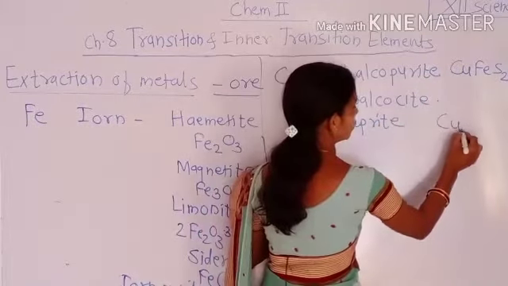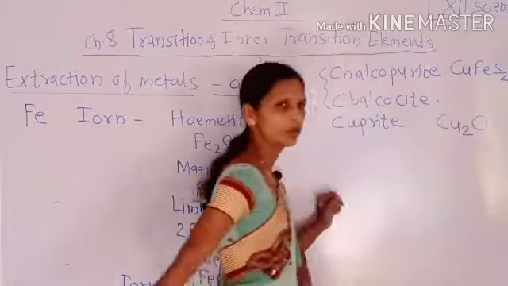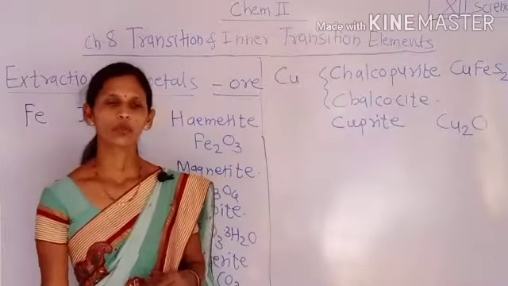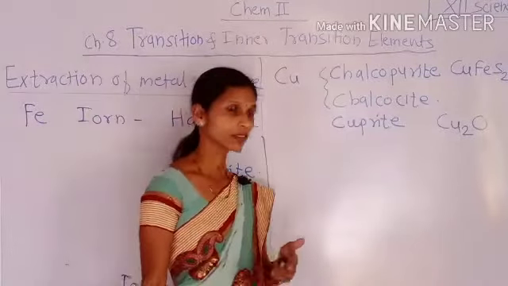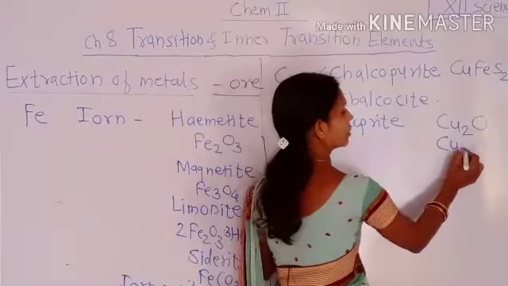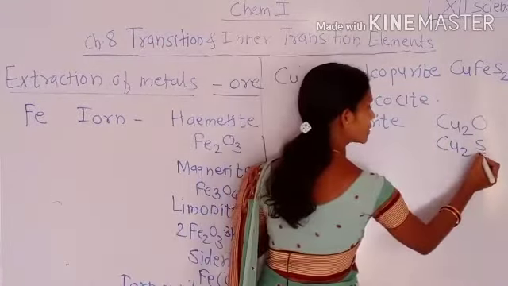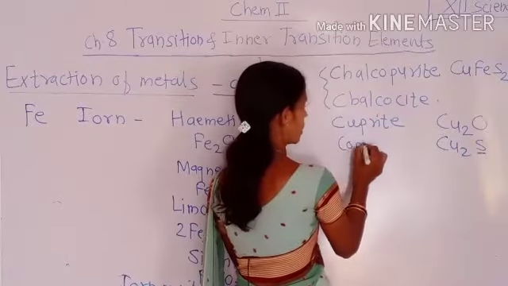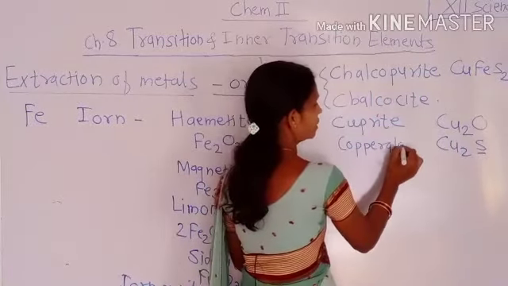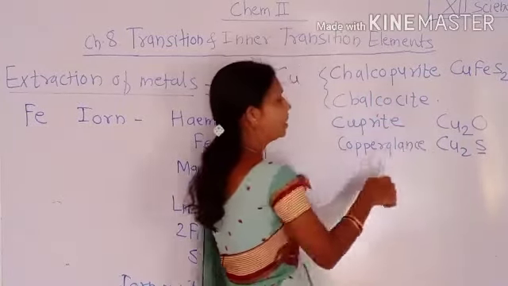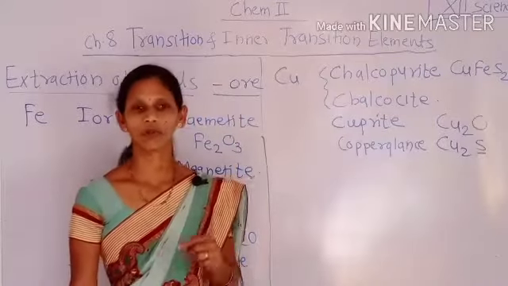Then copper is found in the form of oxide also, which is known as cuprite, having the chemical formula Cu2O. Copper glance is one more mineral salt, in the form of sulfide. These are the mineral salts of copper commonly found in the earth's crust.